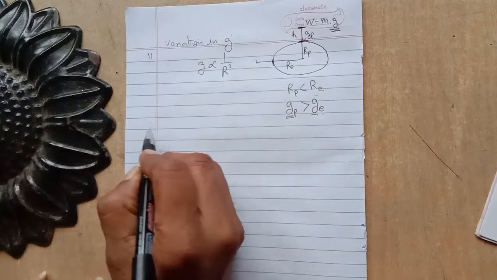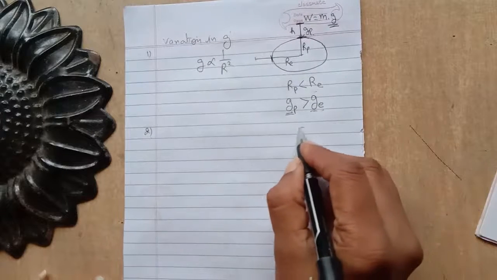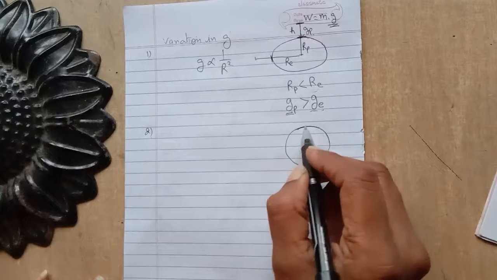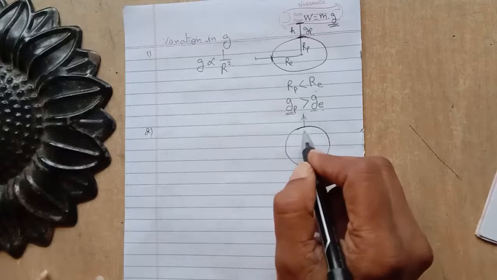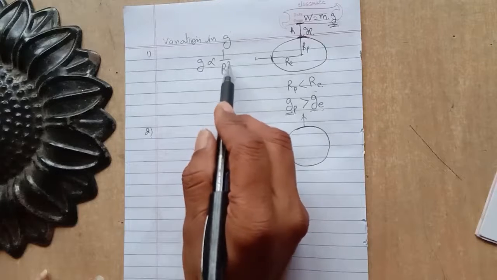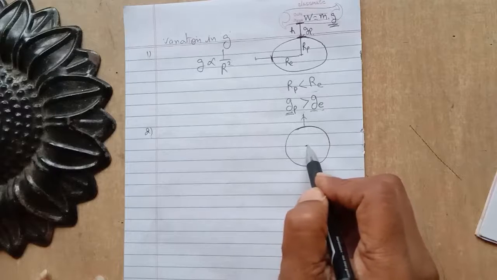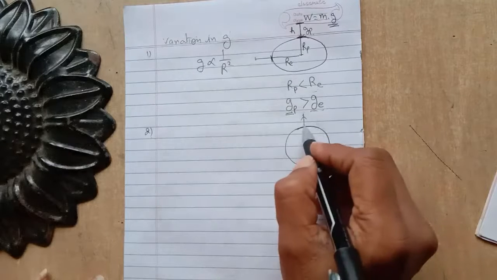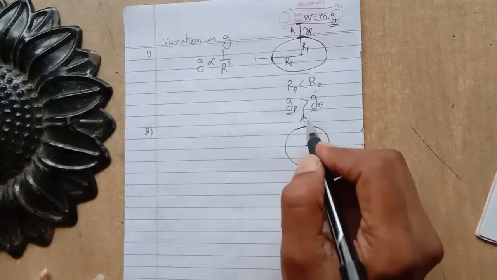The second one is that g depends on the height above the surface of the earth. You know the value of g on the surface of the earth is maximum. If we move in the upward direction, the value of g decreases, since we know that g is inversely related to the square of the distance from the center of the earth. So by increasing the distance of the object from the center of the earth, the value of g decreases.